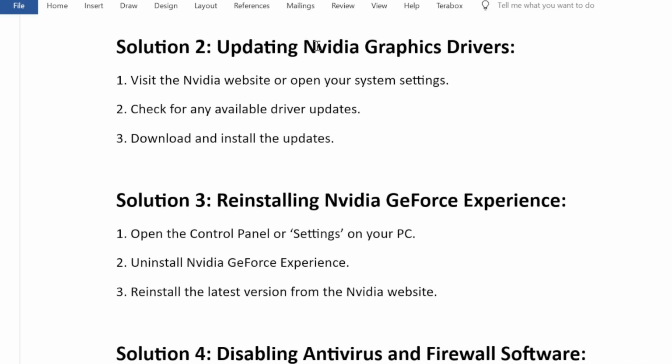Solution 2. Updating NVIDIA graphics drivers. 1. Visit the NVIDIA website or open your system settings. 2. Check for any available driver updates. 3. Download and install the updates.